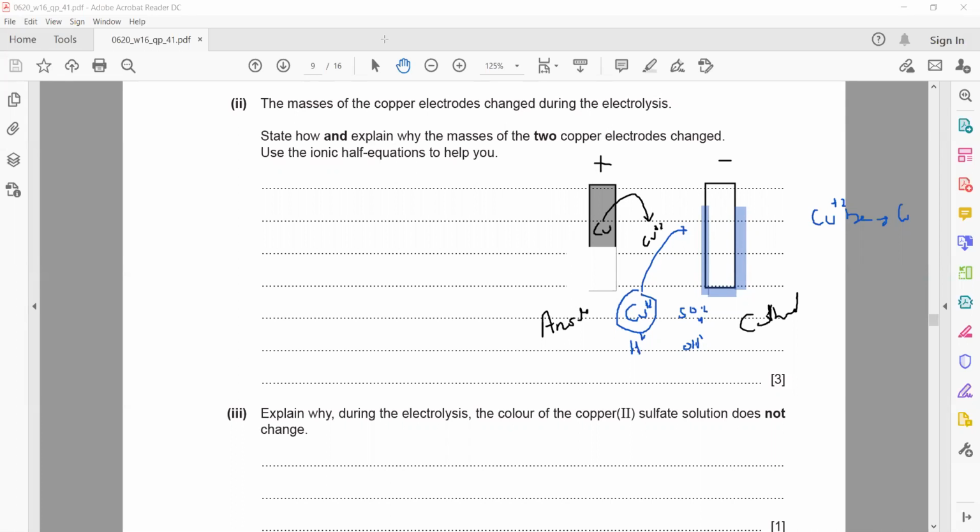So in the answer, you will mention that copper ions change to copper atoms, and those copper atoms stick to the cathode. That's why the cathode size increases. And for the anode, the copper atoms go into the solution as copper ions. That is why the anode size will decrease, or the mass will decrease.